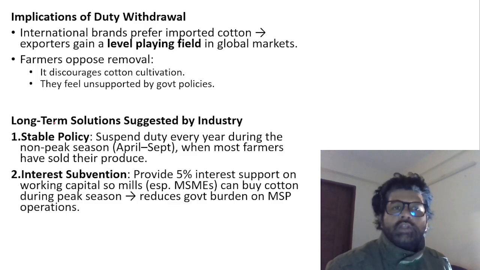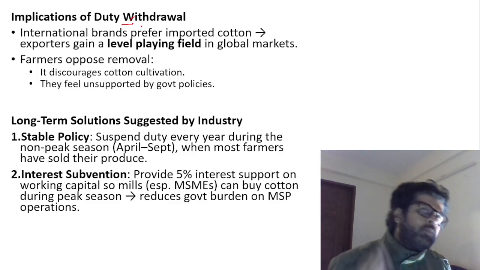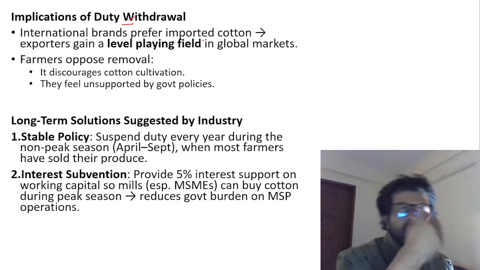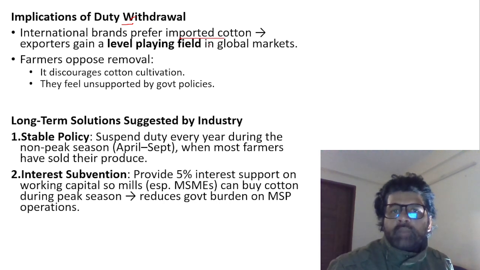Cool. So, the implication of duty withdrawal. If import duty is withdrawn, then more imported cotton will come to India, and the domestic cotton growers will be unhappy. International brands also prefer imported cotton. Exporters gain a level playing field in the global market.